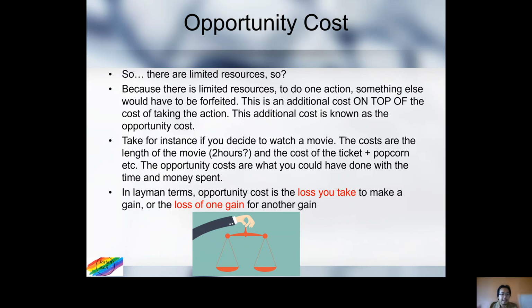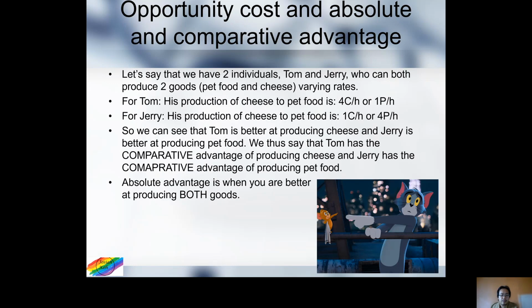Sounds complex. Okay, maybe let's take an example. Let's say you have an exam the next day or the next week, but you decide to watch a movie, right? The movie is 2 hours, $25 with popcorn. So those are the costs. The 2 hours, the $25, that's the cost. But the opportunity cost is what you could have done with the 2 hours and the $25. So it's the loss you take to make a gain or an action, or the loss of one gain for another gain.